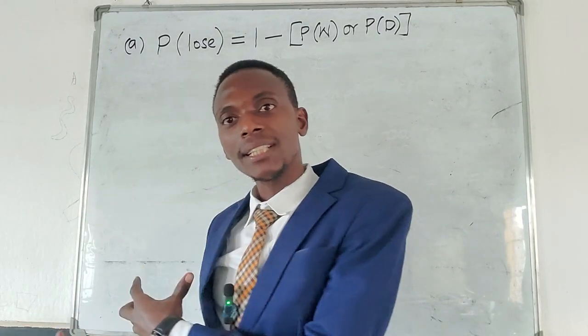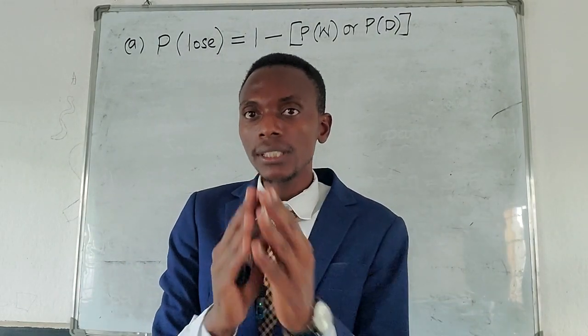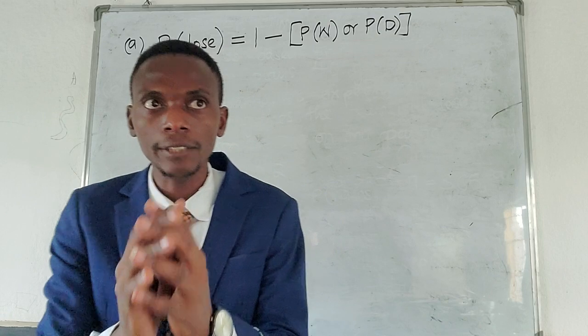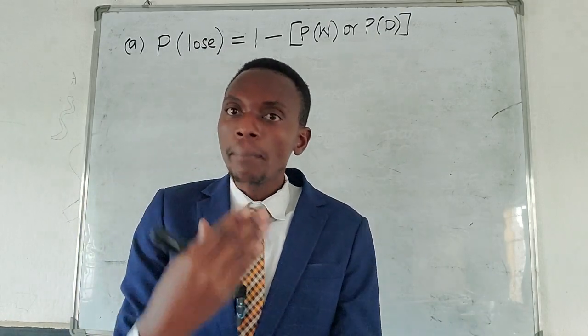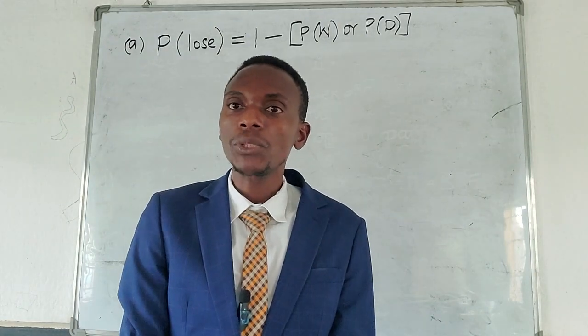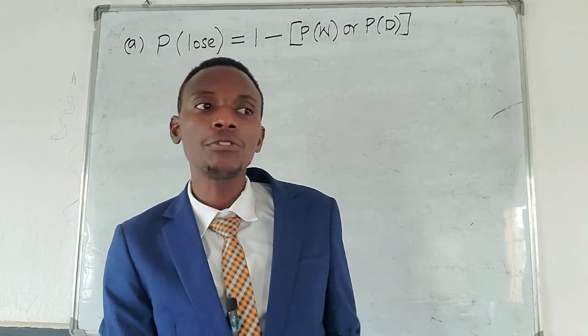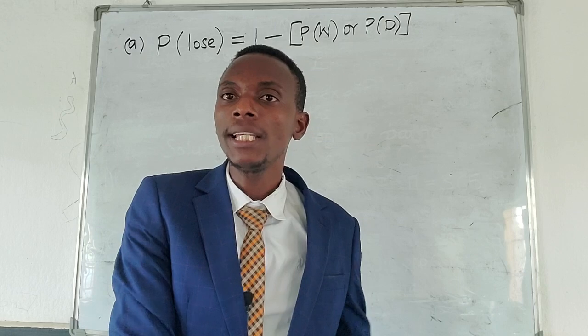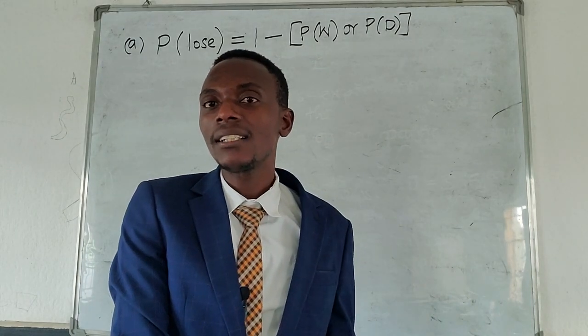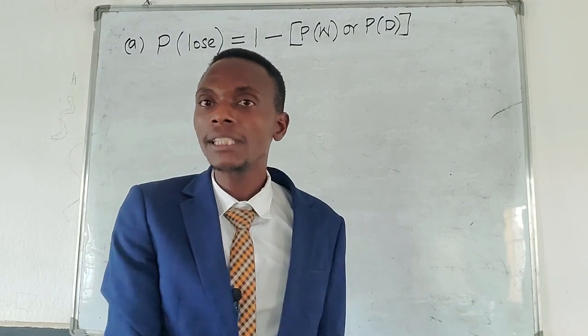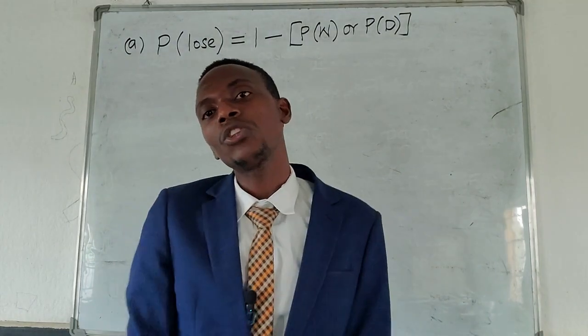Now, the estimates which this particular manager is making are based on the probability of losing, because he's going to judge based on the games which he feels he might lose. Meaning the rest of the games which remain are those which he expects to win, either winning or drawing.